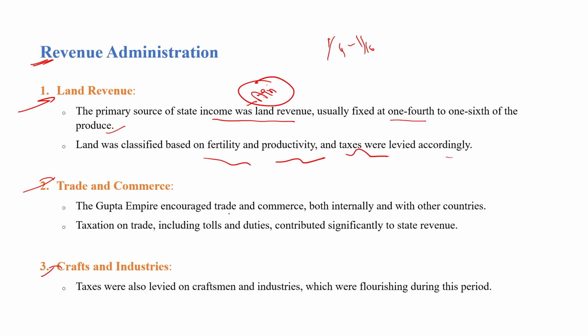The Guptas also encouraged trade and commerce, both internally and with other countries. Taxation on trade, including tolls and duties, was there. They used seals for trade. Taxation on trade contributed significantly to the state revenue. They also promoted craftsmen and industries, and taxes were also levied on craftsmen and industry, which flourished during the time of the Gupta Empire.